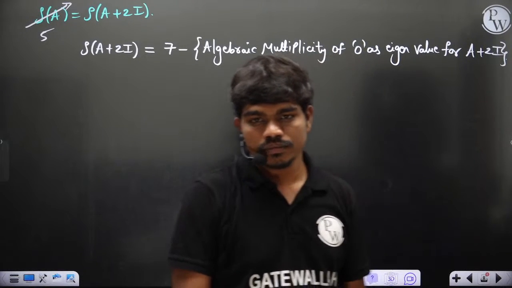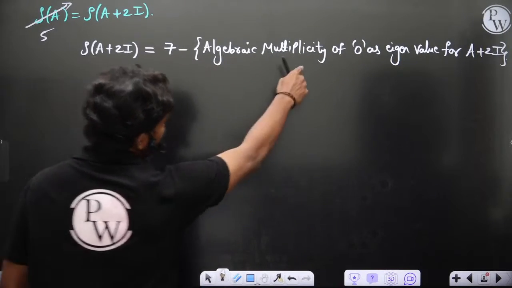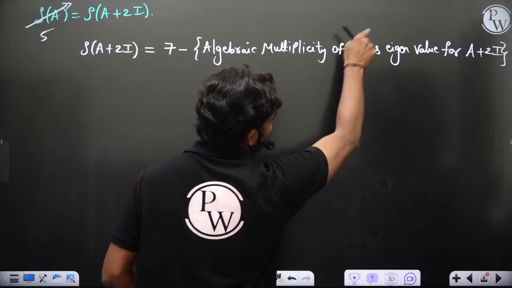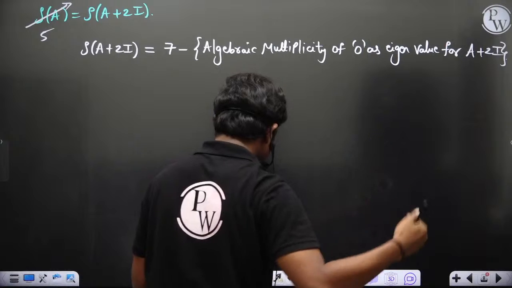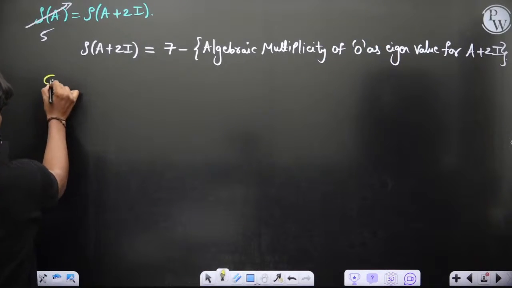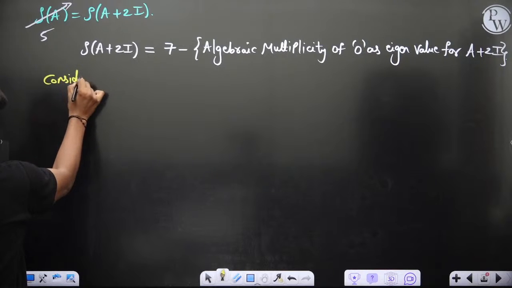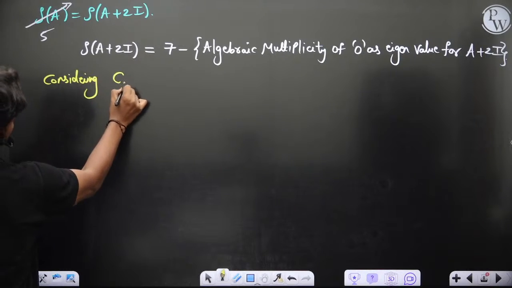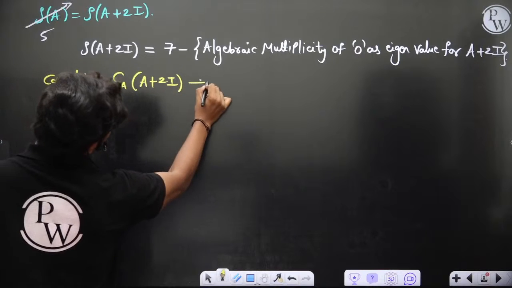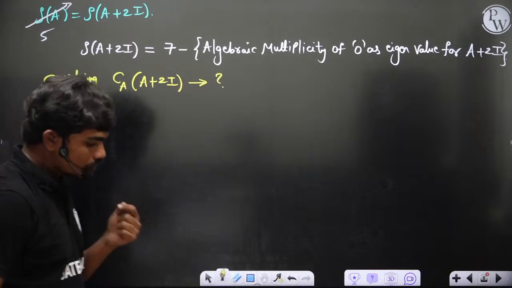Now let's see. If you want to know the algebraic multiplicity of 0 as eigenvalue for this matrix, you should know the characteristic polynomial of A plus 2I. So considering the characteristic polynomial of A plus 2I actually. Okay, so what is this characteristic polynomial? Now tell me one thing.